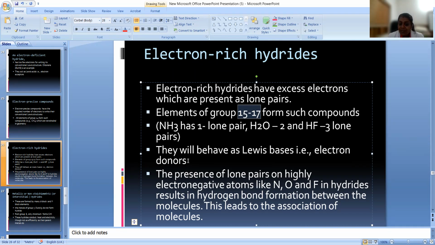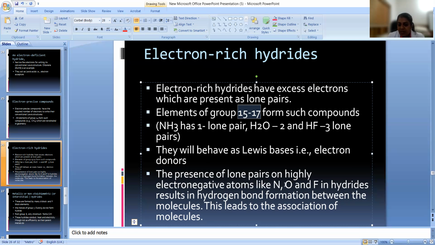Previously we discussed electron deficient hydrides. They have a tendency to accept a pair of electrons, so they are Lewis acids. These will behave as Lewis bases. There is the presence of lone pairs on highly electronegative atoms like nitrogen, oxygen. We have already learned in the last lesson what a hydrogen bond is.